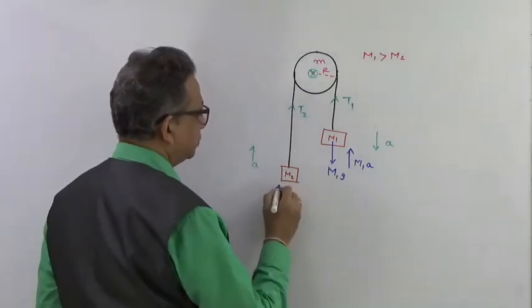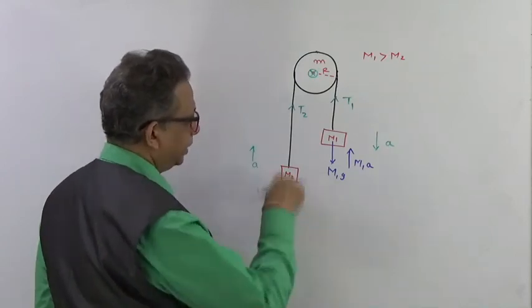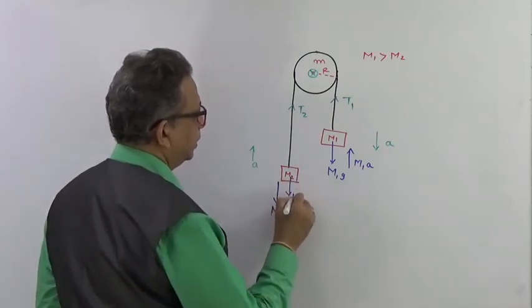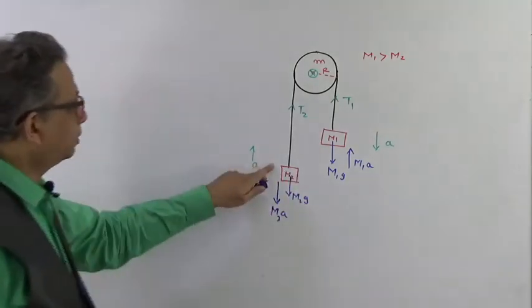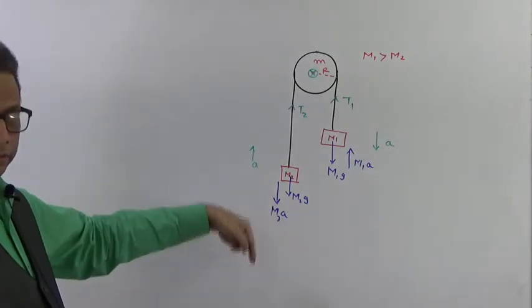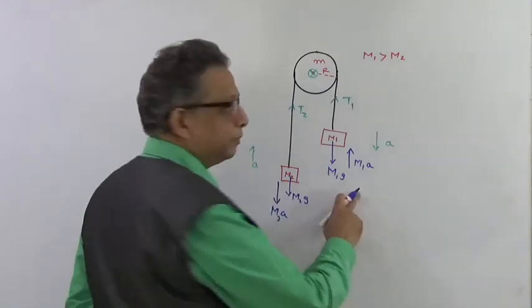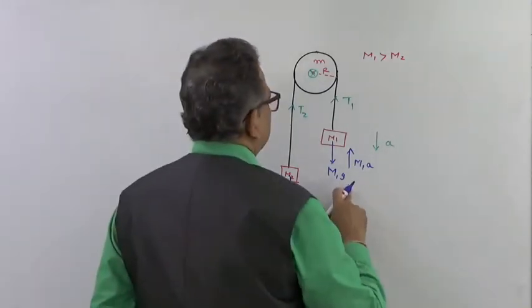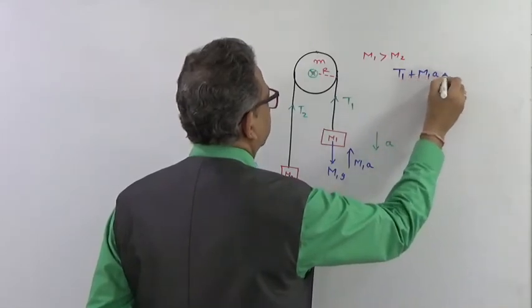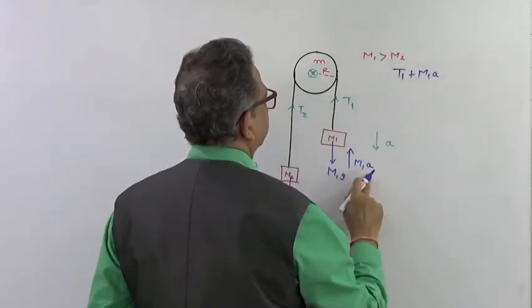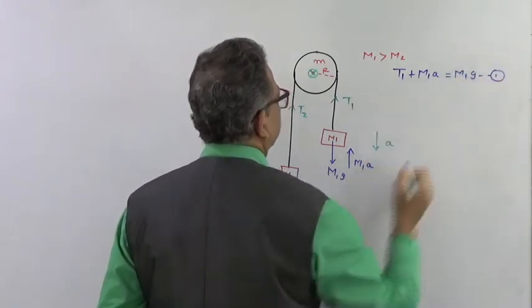If this a is in this particular way, the accelerating force m2a will be in this direction, and there will be m2g acting down on this body. So what are the equations that we are going to write down for this? It will be T1 plus m1a equal to m1g. This will be my first equation.